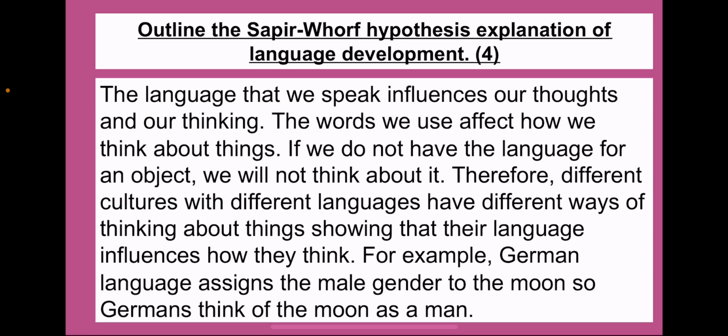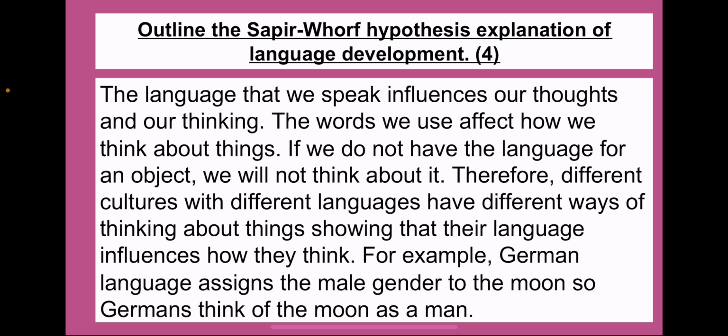In terms of doing a knowledge question for the exam, something like outline the Sapir-Whorf hypothesis explanation of language development, something like this should cover you to show a pretty good knowledge of the theory. It goes, the language that we speak influences our thoughts and thinking. The words we use affect how we think about things. If we do not have the language for an object, we will not think about it. Therefore, different cultures with different languages have different ways of thinking about things, showing that their language influences how they think. For example, the German language assigns the male gender to the moon, so the Germans think of the moon as a man.